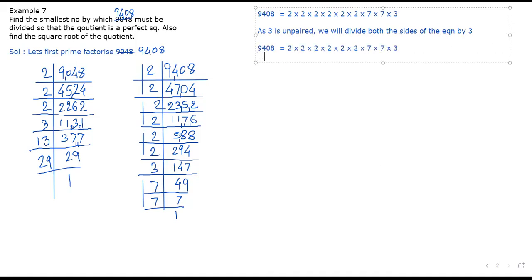So 9408 upon 3 is equal to all this upon 3. The 3 and 3 on the right hand side get cancelled. What remains on the left hand side, you tell me? 9408 upon 3 is how much? 3 3s are 9, 3 1s are 3, 3 6s are 18. Is it 3136?